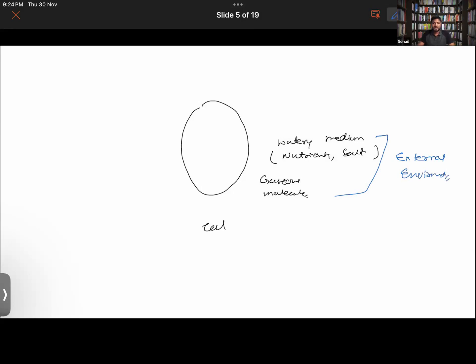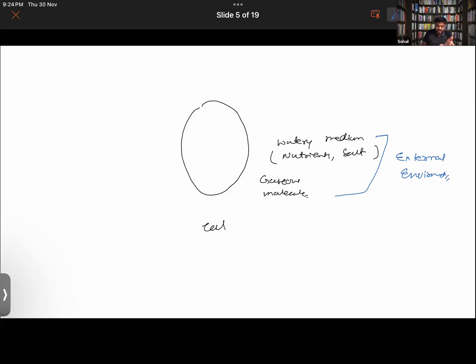The cell's outer surface, as all of you know, is the plasma membrane, the outermost cover of an animal cell, not that of the plant cell.